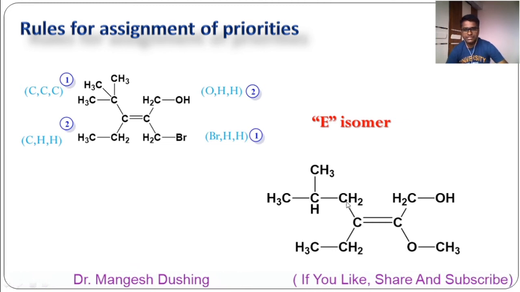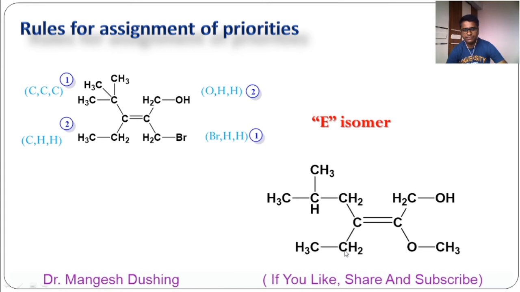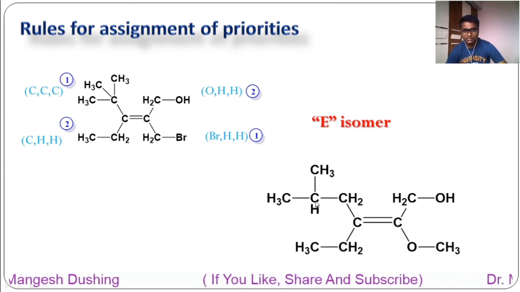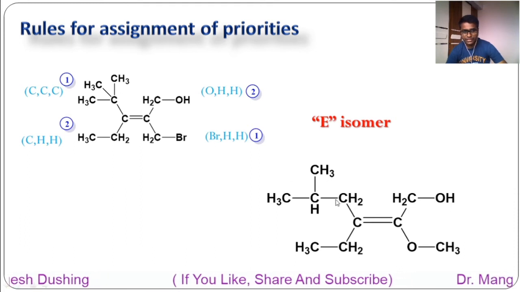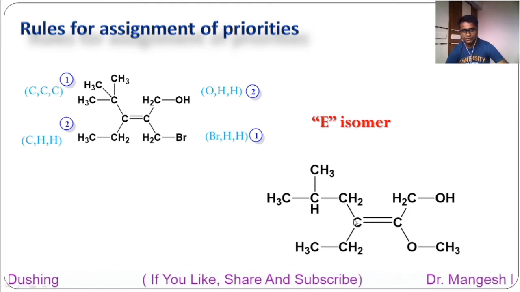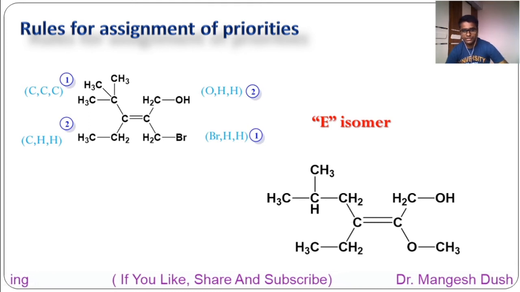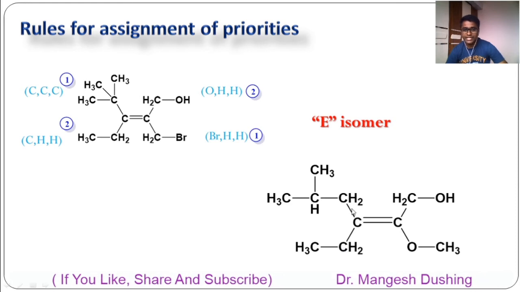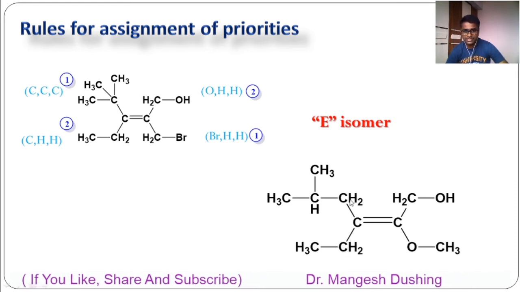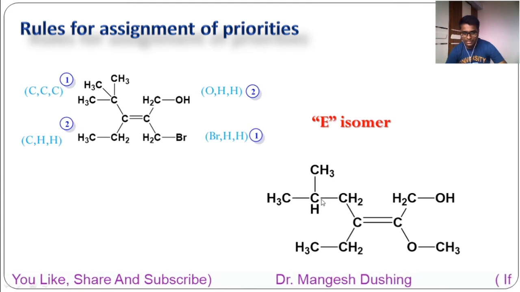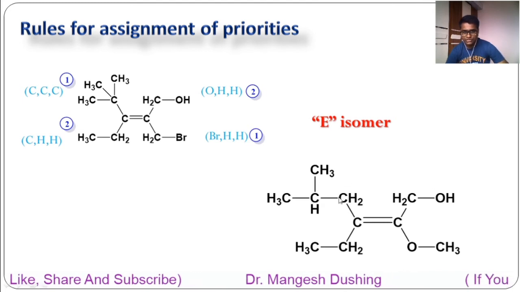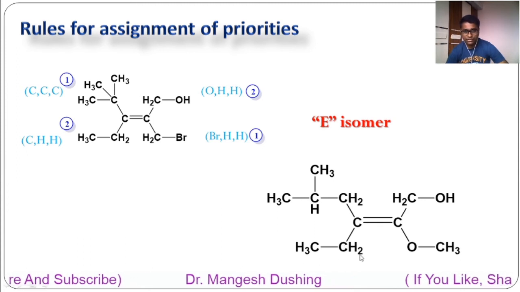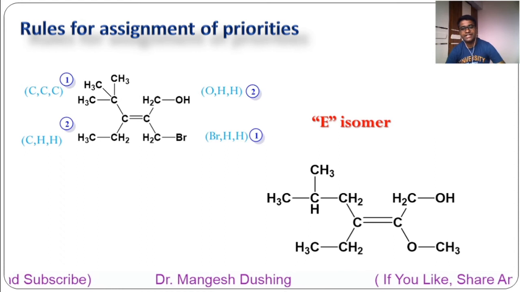See here, first atom is carbon, first atom is carbon. The next 3 atoms attached to this carbon are 2 hydrogens and 1 carbon. Don't go further, okay? You just have to go atom wise. So first atom is carbon, first atom is carbon. So the next 3 atoms to each carbon: to this carbon, carbon and these 2 hydrogens. So carbon, hydrogen, hydrogen. Here also carbon, hydrogen, hydrogen. Both are same.